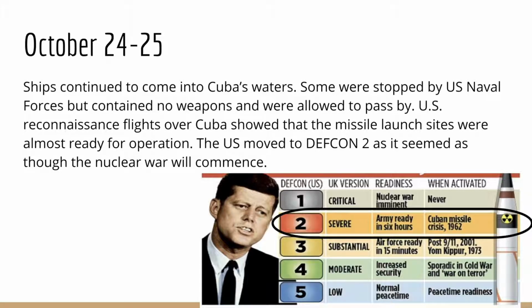DEFCON 1 is critical, meaning that we are at war, nuclear war will happen, and that has never been activated. Like I said, DEFCON 2 is the highest that we've ever moved up to, and only in the Cuban Missile Crisis.